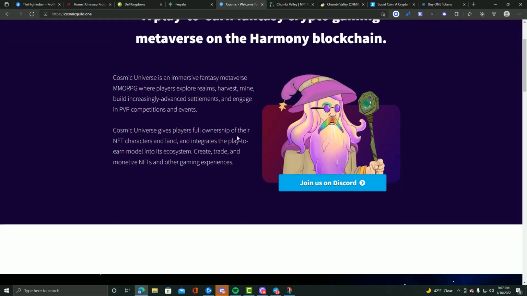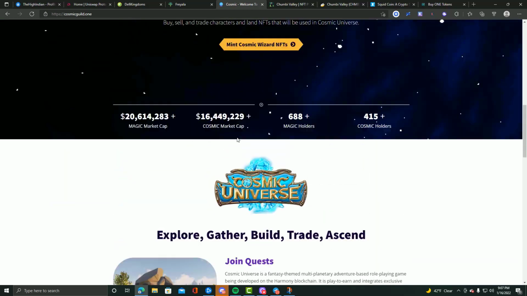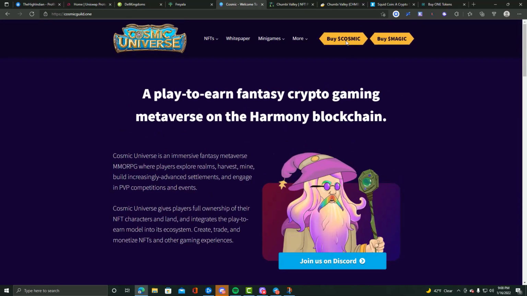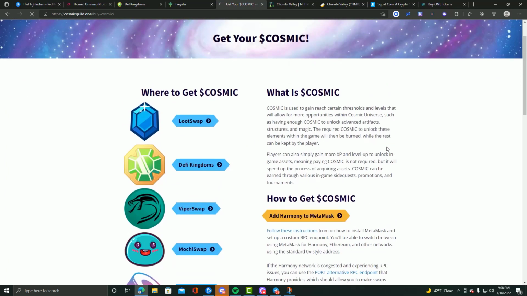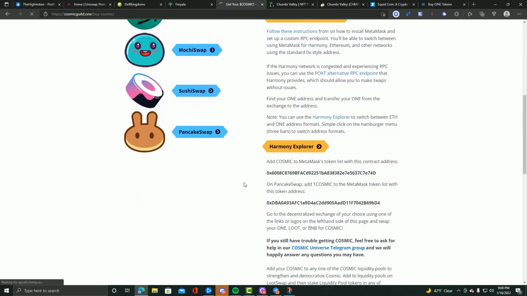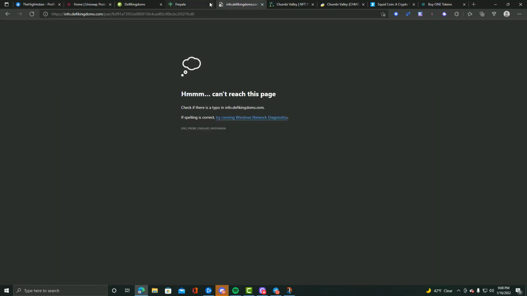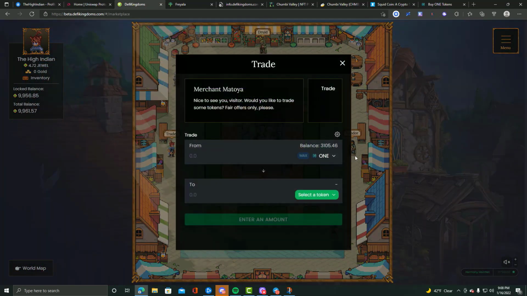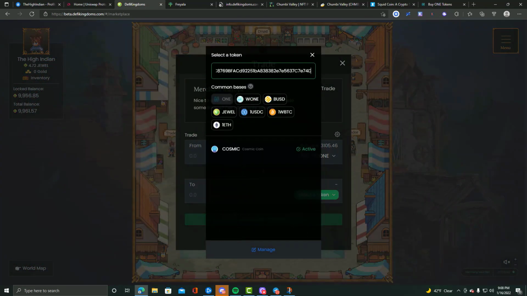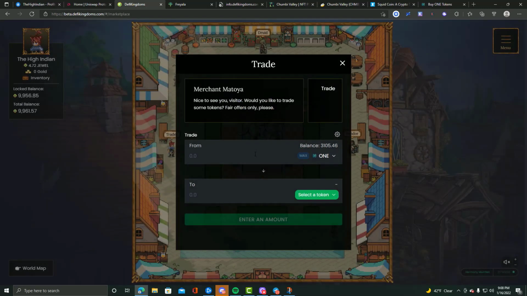I'm not sure if it's going to load. There we go. And so yeah, if you want to buy any of their tokens, like Cosmic or Magic, you can go over to DeFi Kingdoms, click that, and I think it automatically takes you to the page, if I'm not mistaken. Or we can just get the address right here, copy it. Looks like it didn't want to do it for me, but we can just do this on our own. We can just go to the trader, enter the address, it's active, oh, I guess I already have it in there, but yeah.